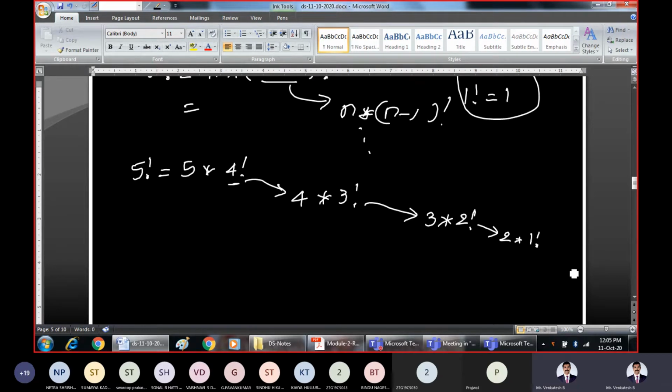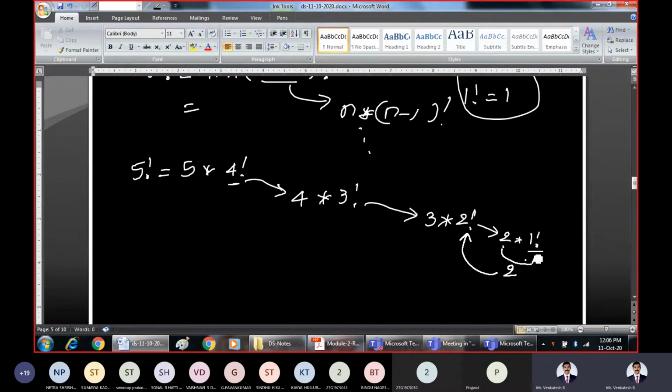So if you want, you can go one more step further, or you can stop here. What is factorial 1? We know that factorial 1 is 1, so no need to go beyond that. Factorial 1 is 1. So 2 into 1 is what? The result of this is 2. So once you get this result 2, give it to this. Because what is the factorial 2 result we have got now?